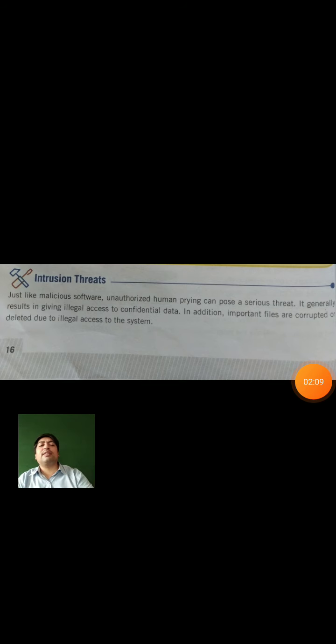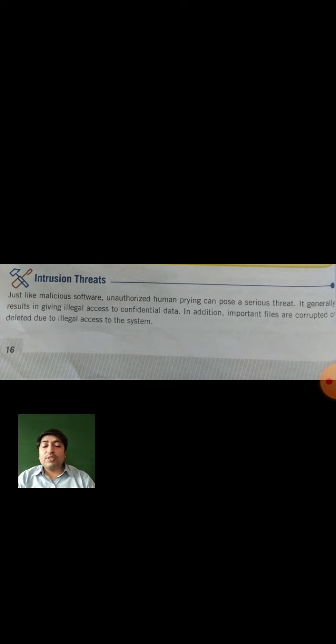Illegal access means a person who is not legally visiting that system, an illegal person or illegal machine, is trying to access your own data with the help of different procedures.